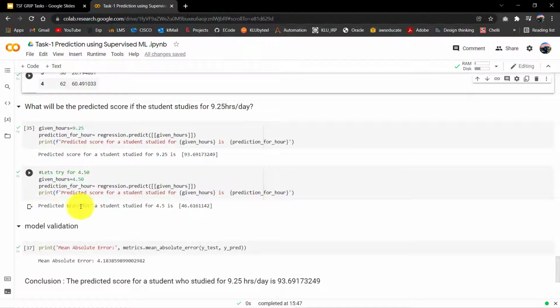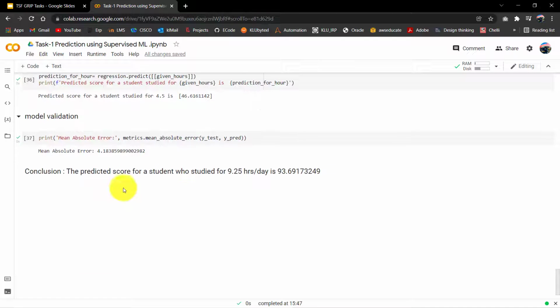So the predicted score for a student who studied for 4.5 hours is 46.44. The predicted score for a student who studied for 9.25 hours is 93.691, and for the student who studied for 4.5 hours, it is 46.616.